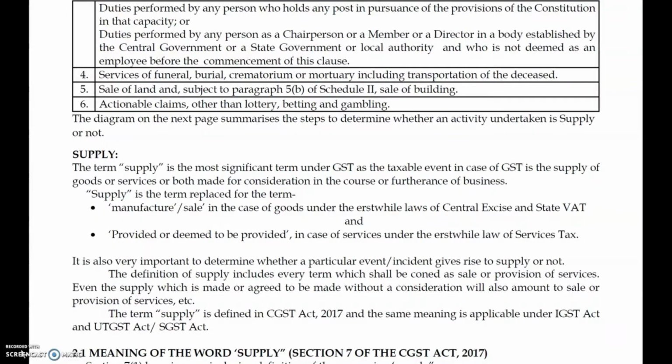In erstwhile law, that is the old indirect tax acts, Central Excise and VAT shall be substituted by the new act called GST. In case of services, earlier it was called the Service Tax Act under the Finance Act of 1994. Now it is combined in the new act called the GST Act.